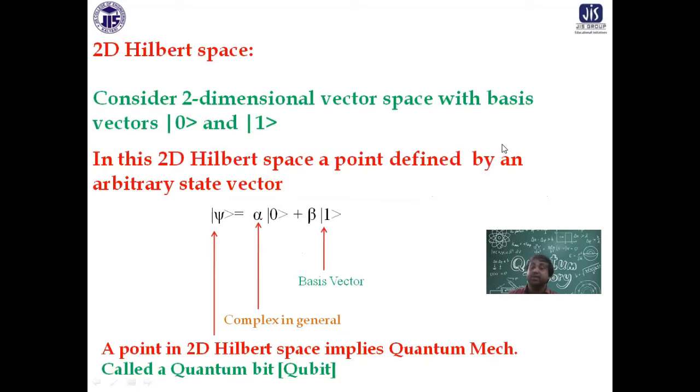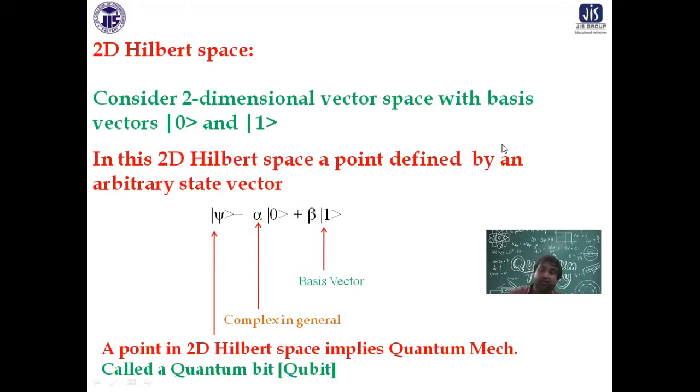And then the meaning of psi, as I told you in the previous lecture also, is that it defines the state of an object, the quantum mechanical state of an object. So in Hilbert space of dimension 2, dimension 2 means two basis vectors are there. Any point there will define the quantum mechanical state of an object, which we call psi. Now one classical example is to represent the zero state with the up spin state and the one state with the down spin state, or you can do the opposite also. So the mixture of these two is also a quantum mechanical state.